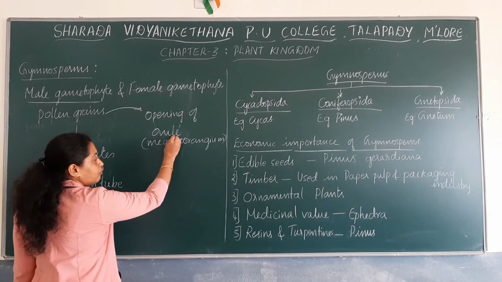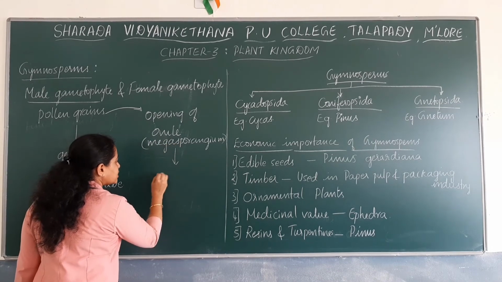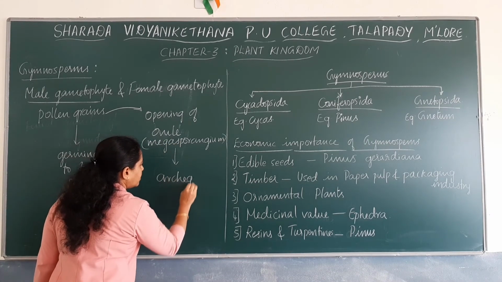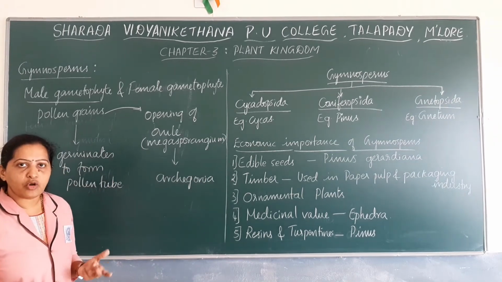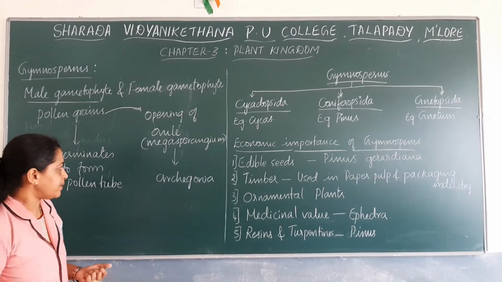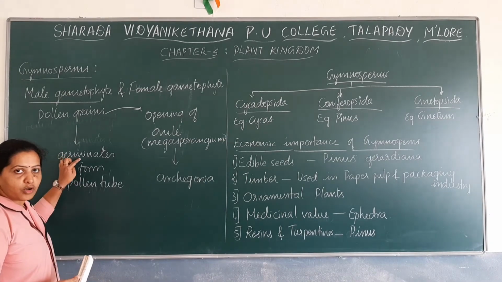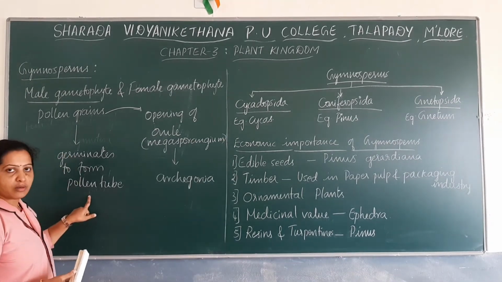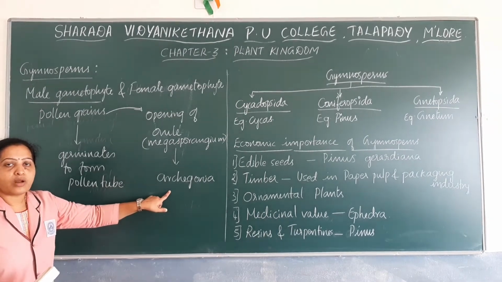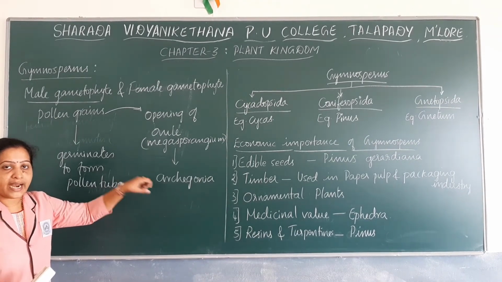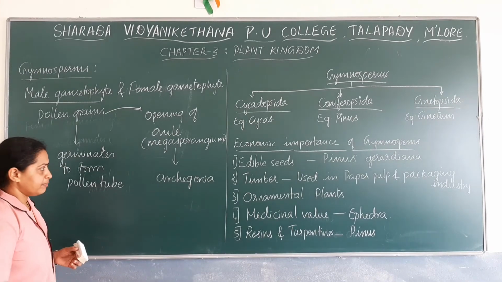You know that inside the ovule, the female sex organ archegonium is formed. There may be few archegonia present, 1 or 2 archegonia. So the pollen grain germinates to form the pollen tube. The pollen tube reaches the tip or mouth of the archegonium and then releases the male gametes.